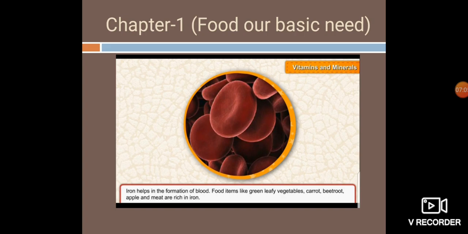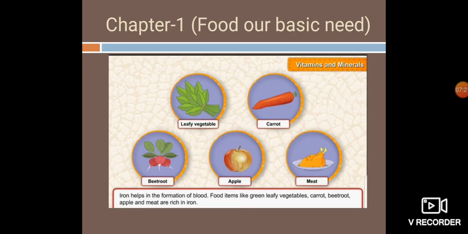And calcium makes our bones and teeth strong. The next mineral is iron. Food items like green leafy vegetables, carrot, beetroot, apple, and meat are rich in iron. Iron helps in the formation of blood.